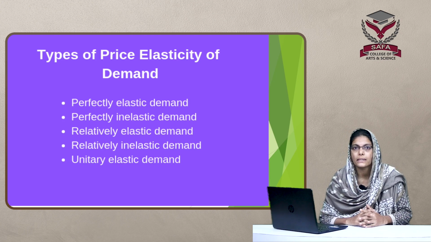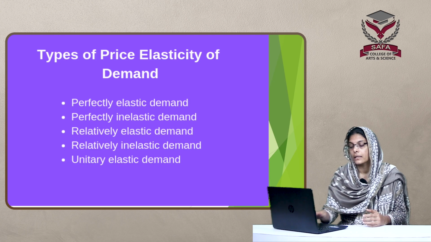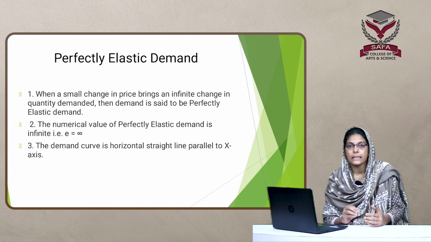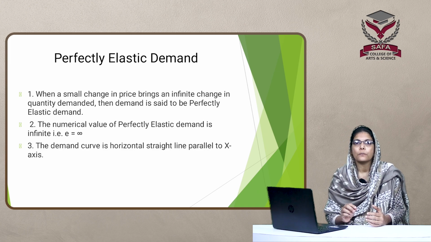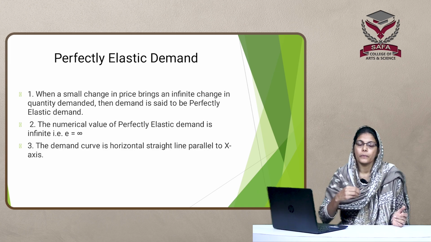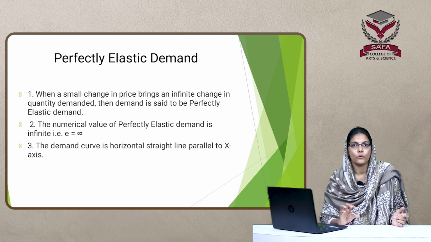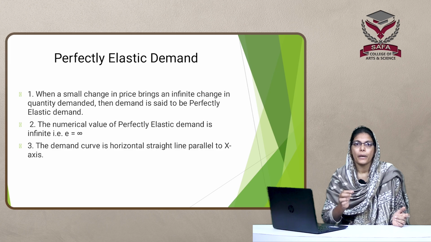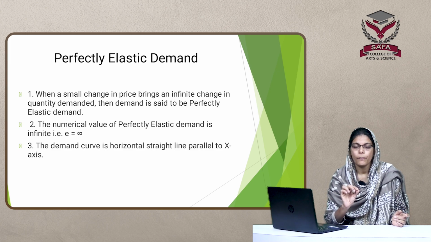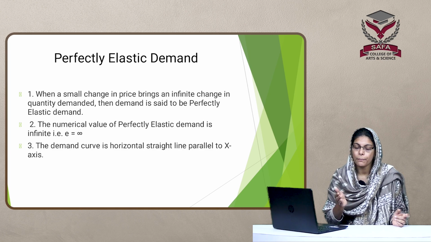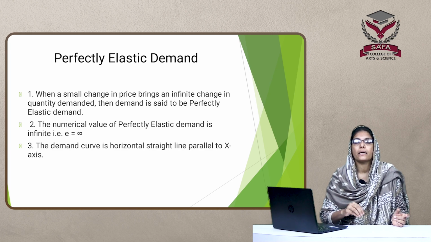The first one is perfectly elastic demand. Demand is said to be perfectly elastic when a small change in price leads to an infinite change in the quantity demanded of a commodity. That is, when price rises a little, demand falls to 0, or when the price is decreased, demand increases to infinity.